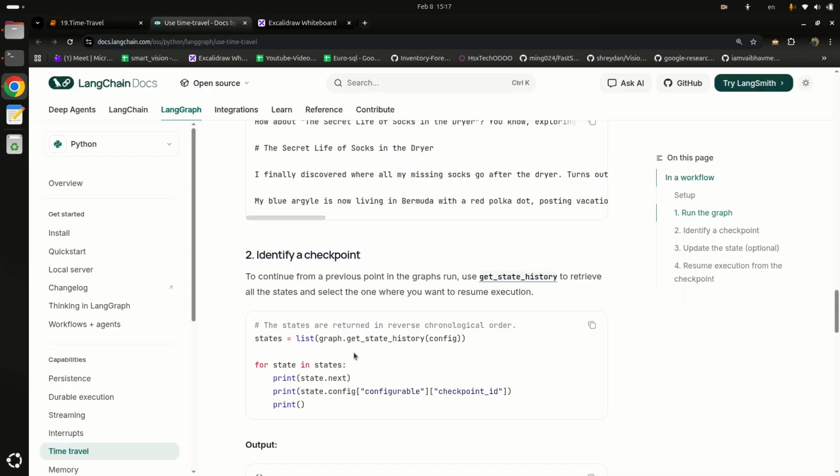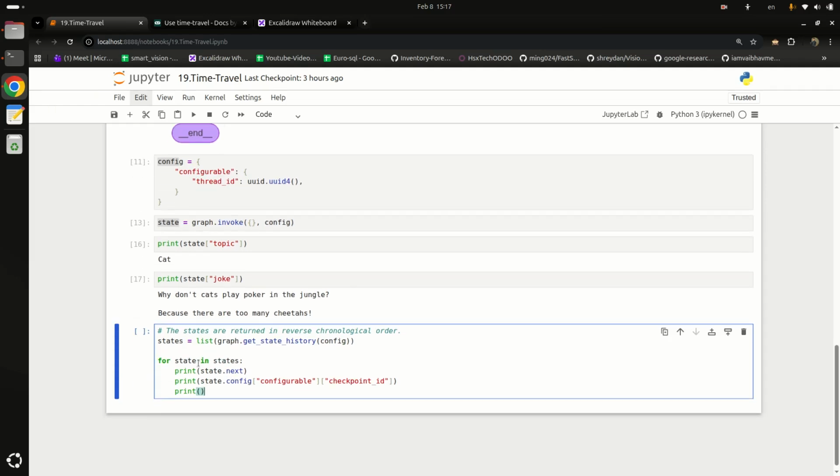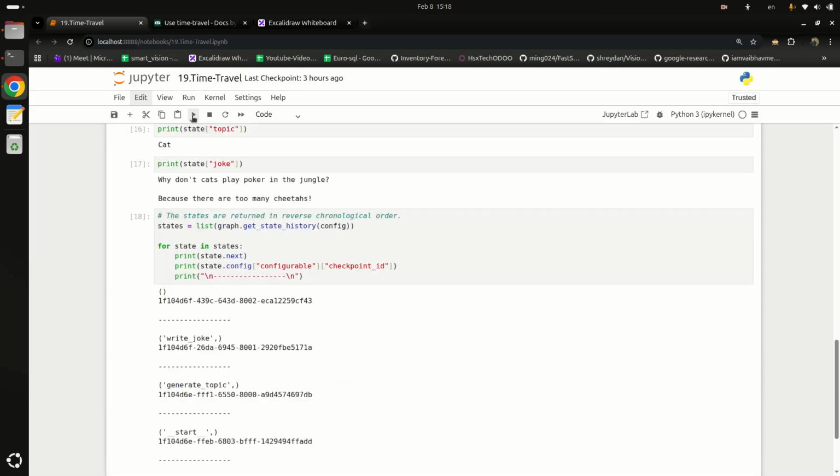Okay, now to get the graph history, we will simply say graph.get_state_history, and we'll pass the configuration. Here is the code. It will basically return the states in reverse chronological order. So instead of printing this, I will simply say \n, and similarly \n. Let's print it.